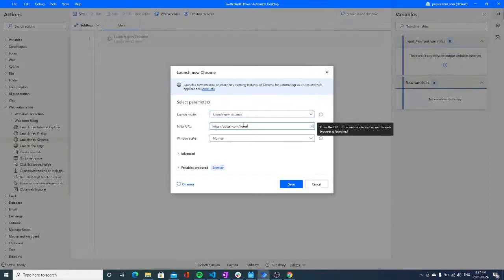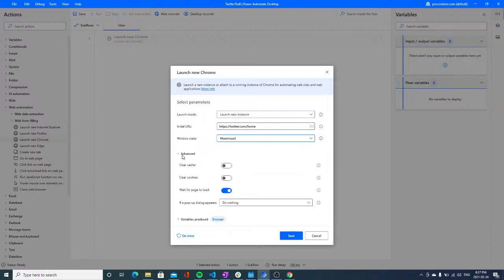And then there are a couple of cool features that you will find in Power Automate, and that is that you can set a couple of things that in other tools you would have to spend a little bit more time doing. So for example, we usually want to maximize our screen. We also want to do different things on when we open. So for example, if there is a pop-up, we would definitely want to close it and kind of continue with our flow. Also, we have exception handling that is built right into here.